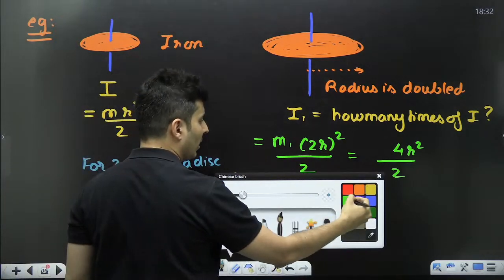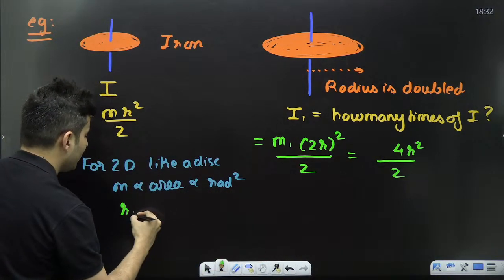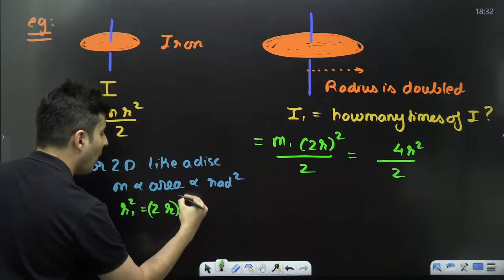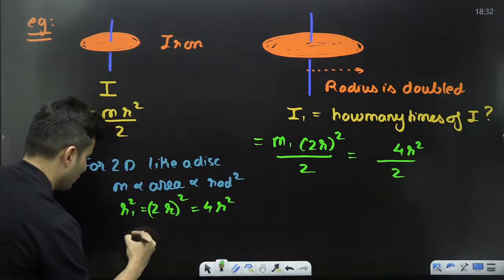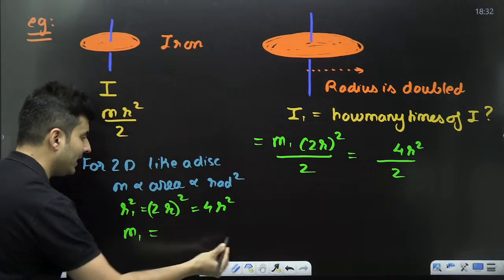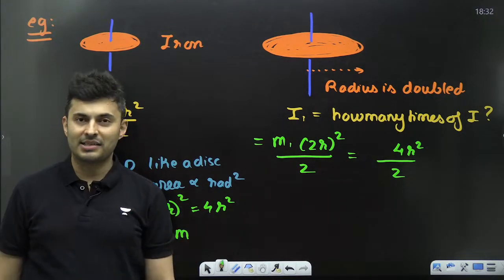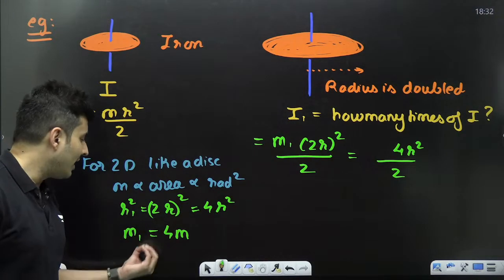So think about it, what will happen? The new radius is 2 times the old radius. So r1 square will be 2r whole square, which is basically 4 times the r square. So the new mass will be how many times the older mass? It will be 4 times the older mass. Is that clear, everyone? So mass will be 4 times.